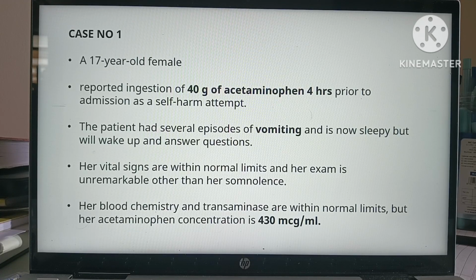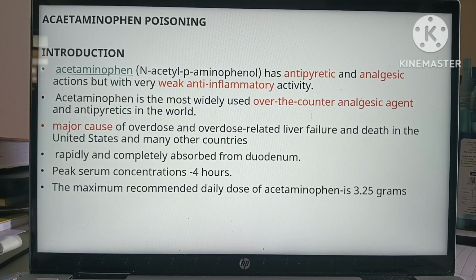She's a 17-year-old female. She has reported ingestion of 40 grams of acetaminophen 4 hours prior to admission as a self-harm attempt. The patient had several episodes of vomiting and is now sleepy but will wake up and answer questions. Her vital signs are within normal limits and her examination is unremarkable other than her somnolence. Her blood chemistry and transaminases are within normal limits, but her acetaminophen concentration is 430 mcg per ml. So we'll come to paracetamol poisoning.